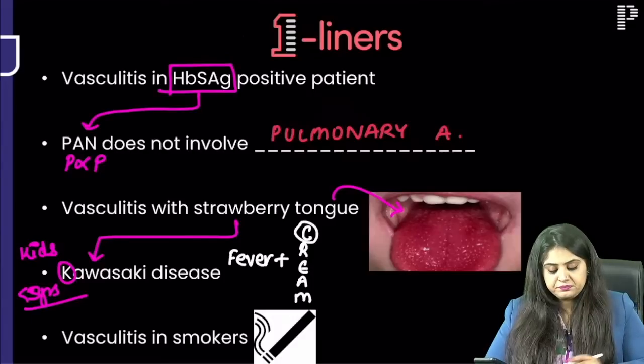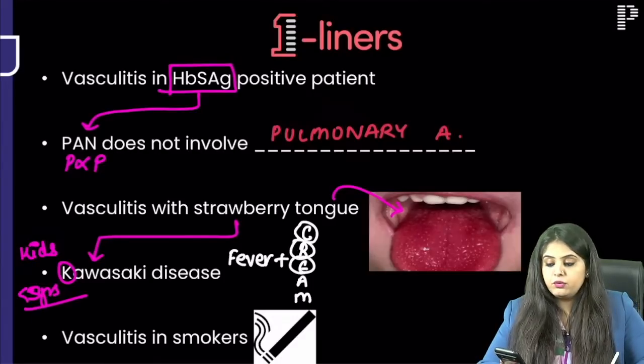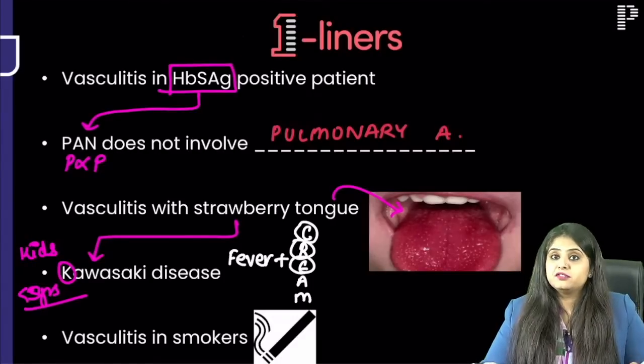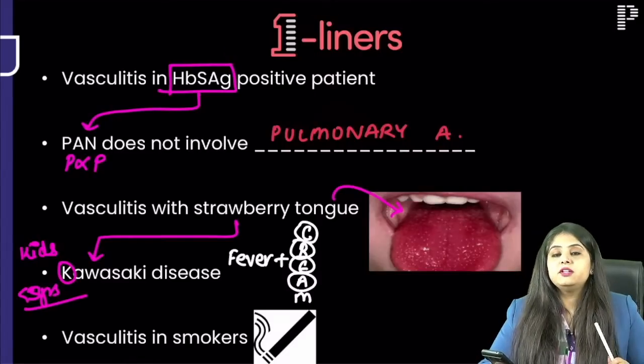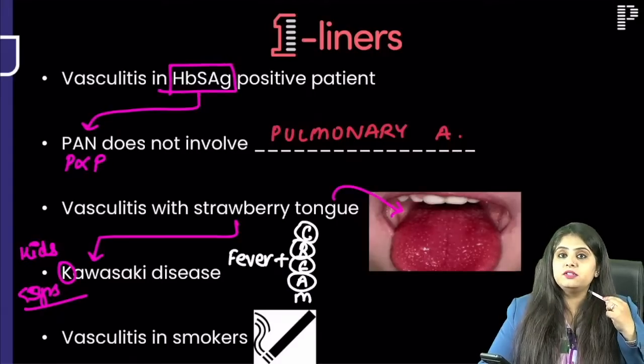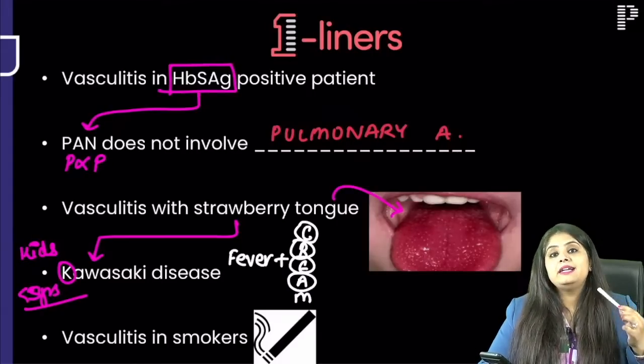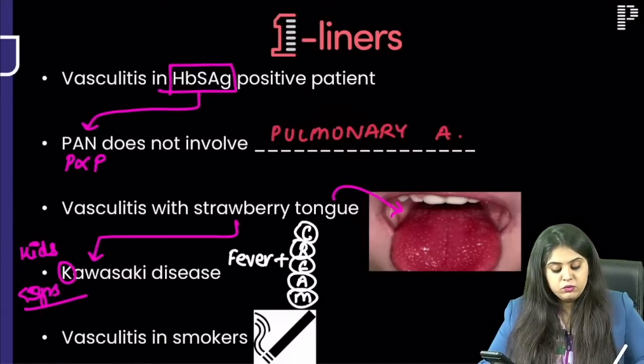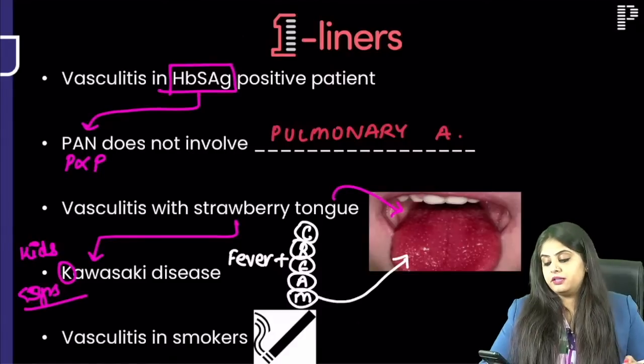Next is going to be rash. Perfect. Next is going to be edema. The child will have swelling, edema, adenopathy, lymphadenopathy. What is the question on lymphadenopathy? They ask, where is the lymph node enlarged? It is in the neck, on one side of the neck. So it is unilateral and it is cervical. Next is going to be mucosal involvement, that is in front of you, that is strawberry tongue.